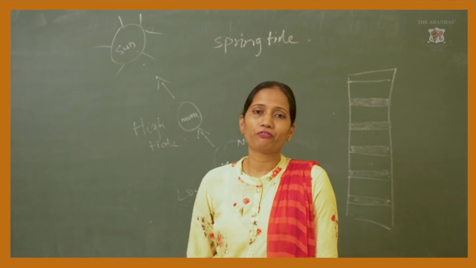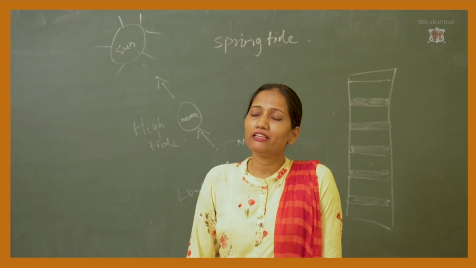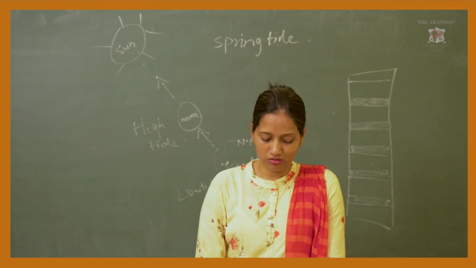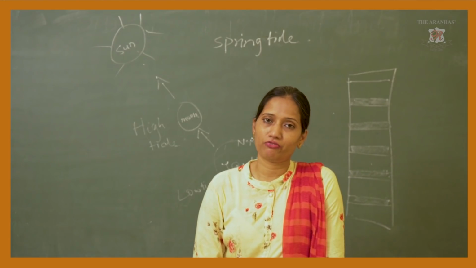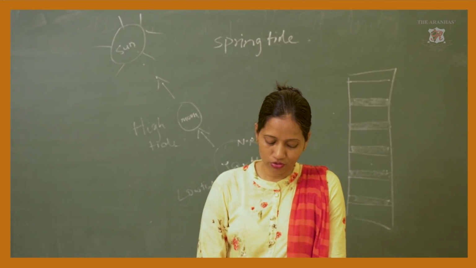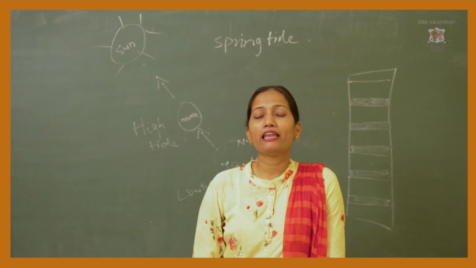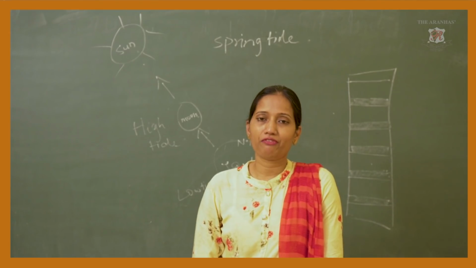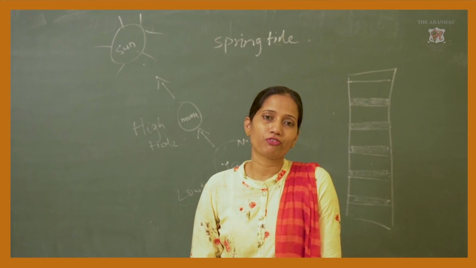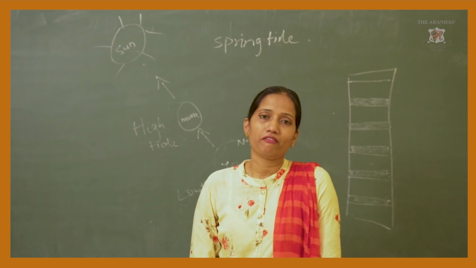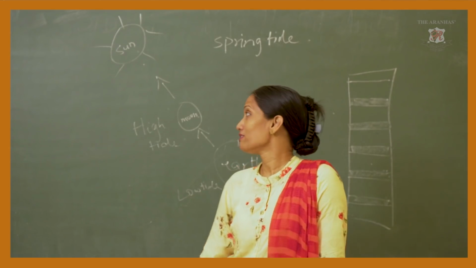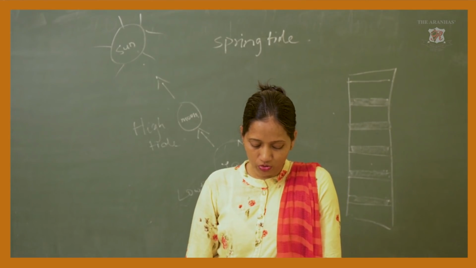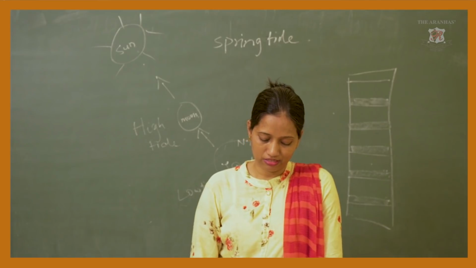So now, types of tide. We know what a tide is. A tide is the process occurring because of the gravitational and the centrifugal forces playing on Earth, and it happens only after every 12 hours 25 minutes. Then we have the factors responsible for the tide, and then we have the types of tide. One is the spring tide and the other one is the neap tide. Now we are going to do the effects of a tide.